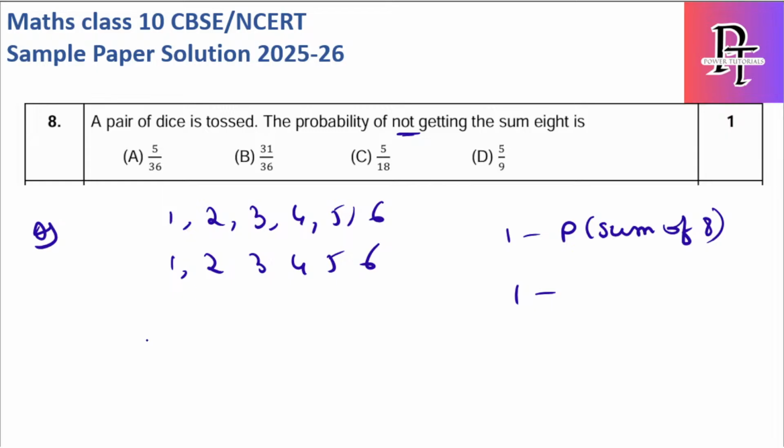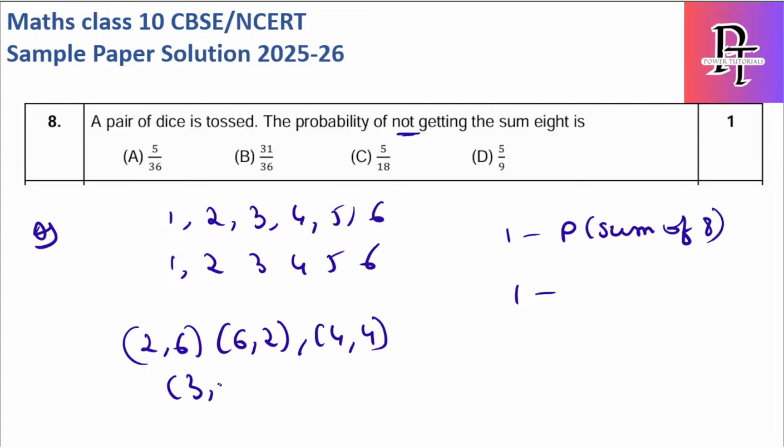Tell me the cases. Sum of 8, it should be 2 6 or 6 2. Next 4 4. Next 3 5 or 5 3. That's it. Is there any other case for getting a sum as 8? No. So 1 2 3 4 5. It is 1 minus 5 by 36, which is 31 by 36, the answer, which is option B.